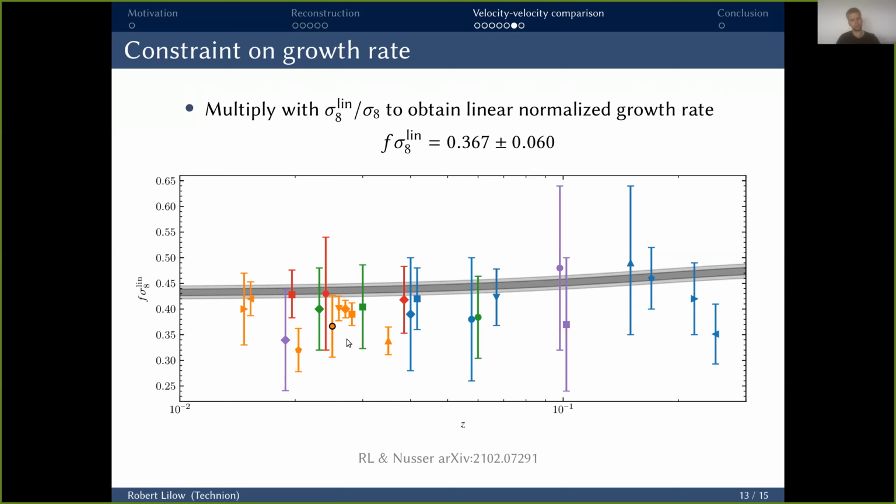And lastly, I want to mention that our error bars are quite a bit larger than some of these which use a similar method to ours. And this really boils down to us also taking into account all the systematic errors by doing a proper calibration on realistic mock catalogs rather than only relying on the much smaller statistical errors. So in a sense, our results are more representative of the true uncertainty in this value with this method.